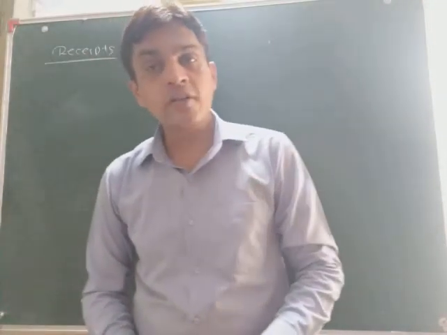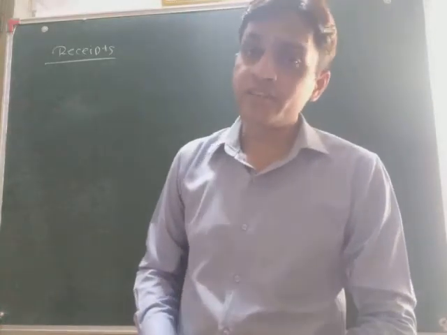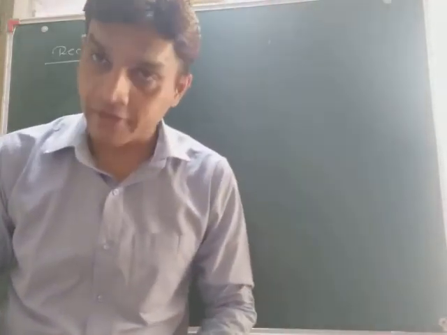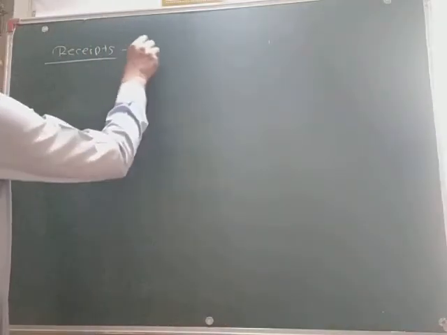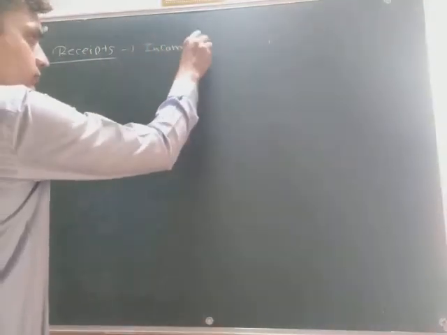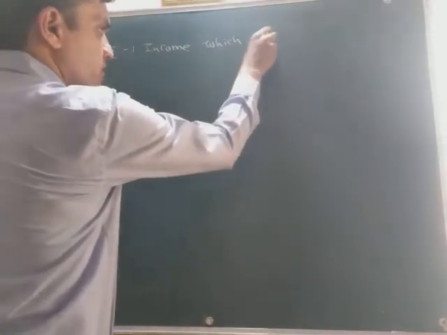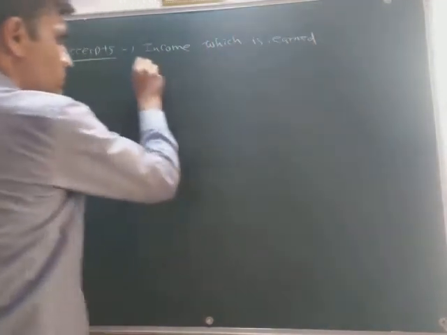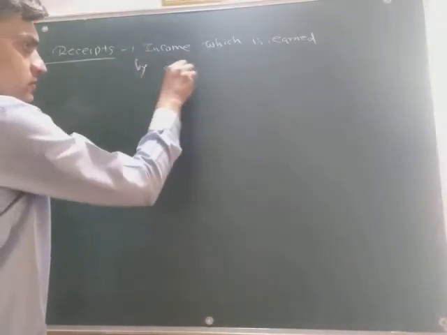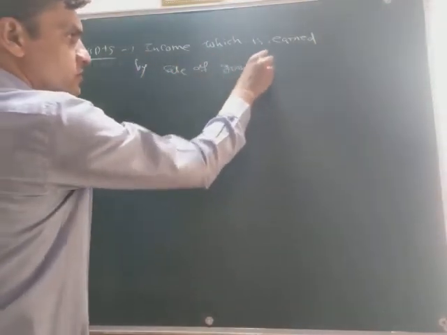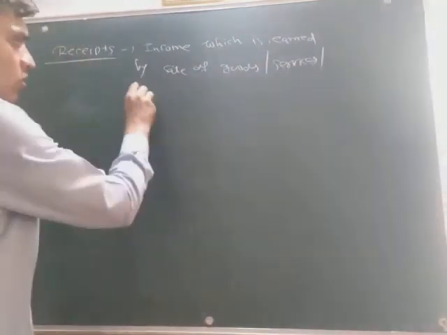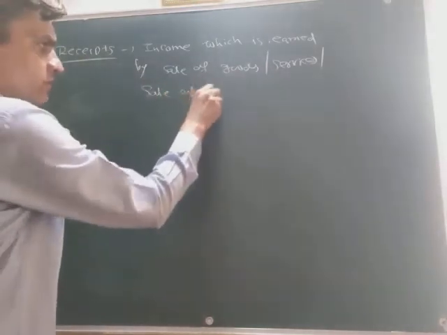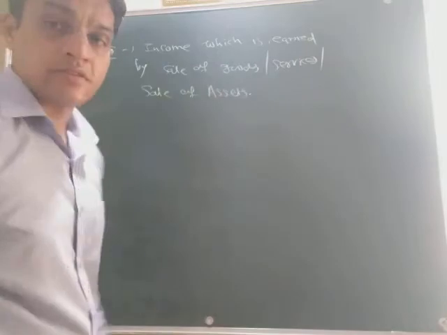We are watching the accounting terms and today we will see the next terms. So now we will start with receipts. What are receipts? Receipts is an income which is earned by sale of goods, services, or sale of assets.